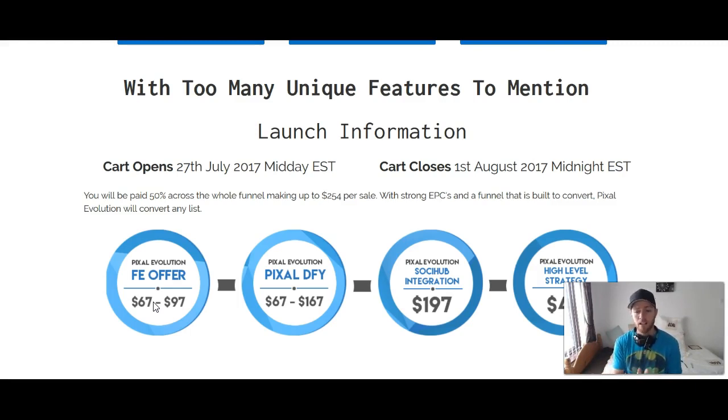And lastly is the high level strategy. Basically, it's an advanced strategy that you can use to scale your results and things of that nature. For only $47, it is definitely worth it if you want to get that. Otherwise, that one is also completely optional.